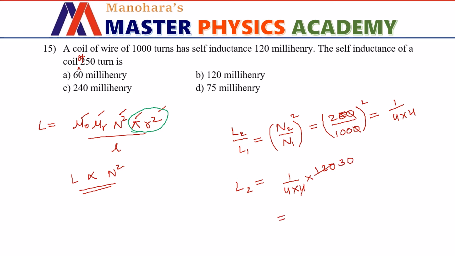So 30 by 4 means we will be getting an answer nearer to 7 point something, right? So 7.5 millihenry is the answer. Okay, nowhere is this answer found. Hence, I suppose maybe grace marks have been given for this question too.